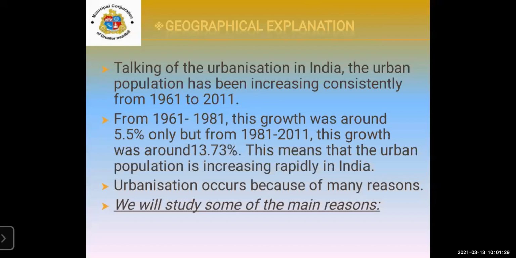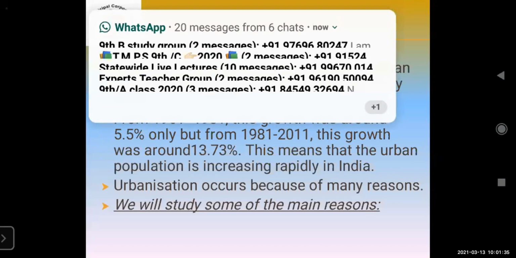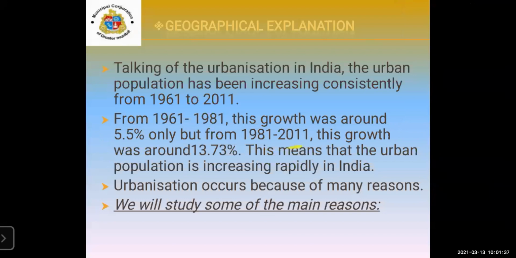From 1961 to 1981, the growth was around 5.5%. Then from 1981 to 2011, the growth was 13.73%. This means that the urban population is increasing rapidly in India. There is a drastic change we can see here.